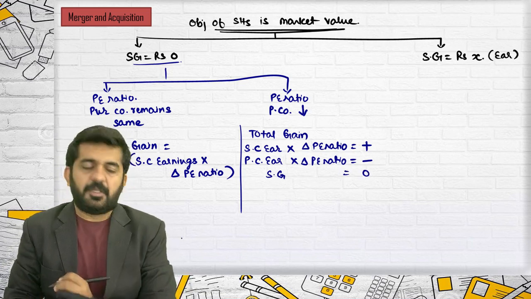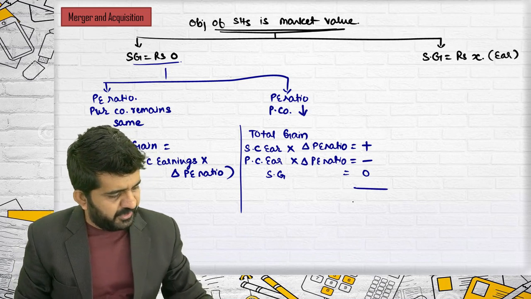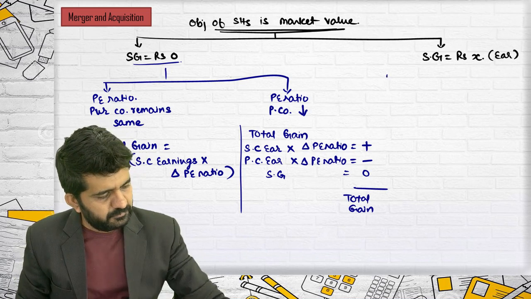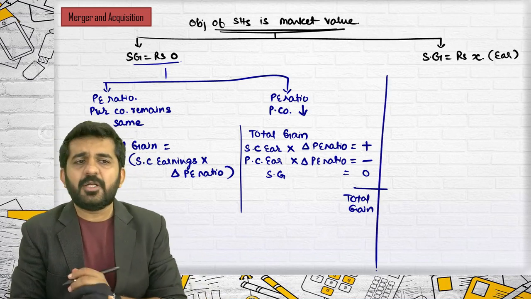So nothing will be multiplied. Difference of this will be nothing but a total gain. Sorry.